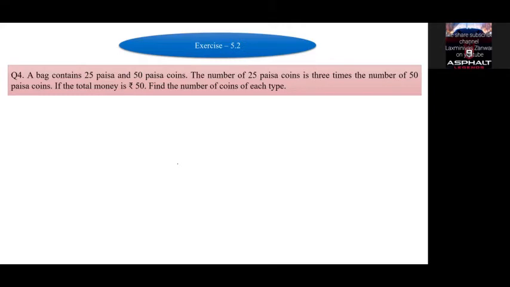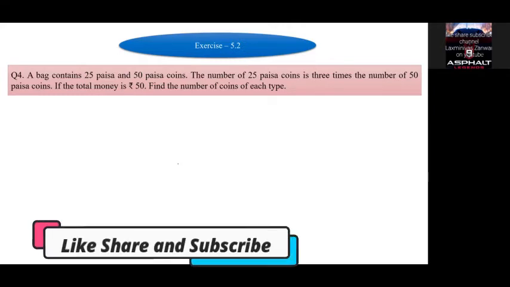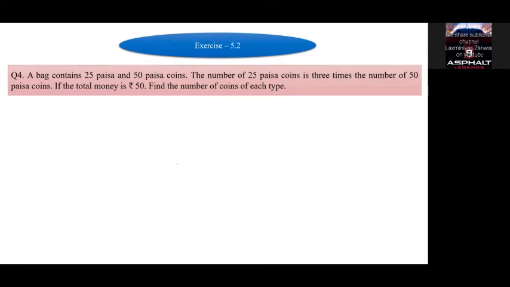So we have to find how much quantity of 25 paisa and 50 paisa is. So sir, 3 times 50 paisa coin will.